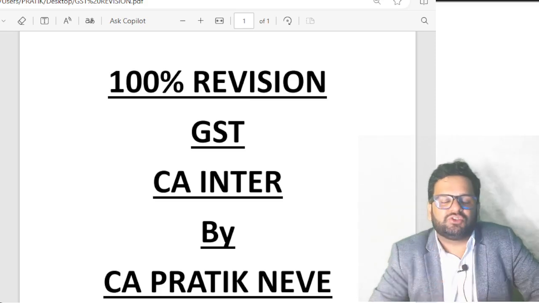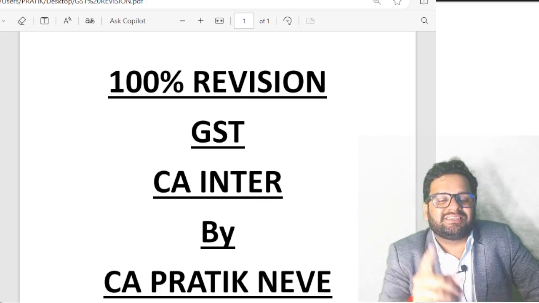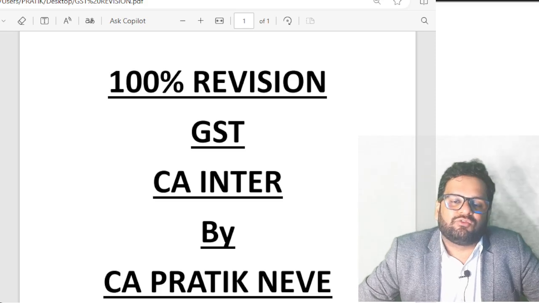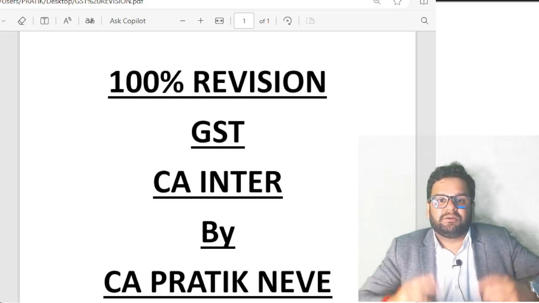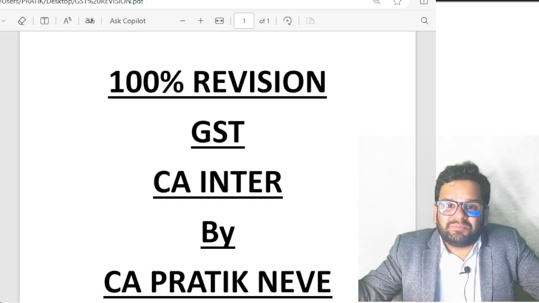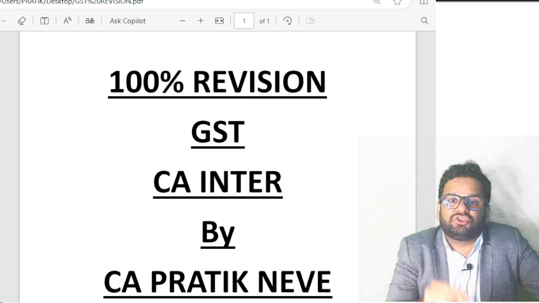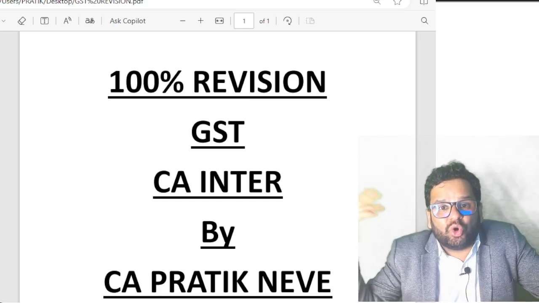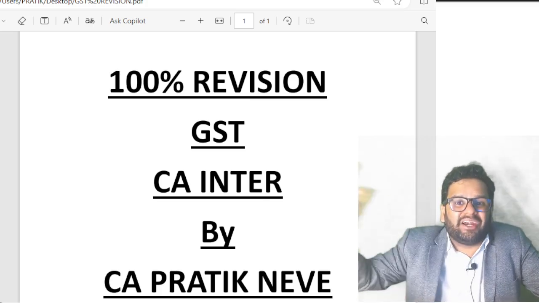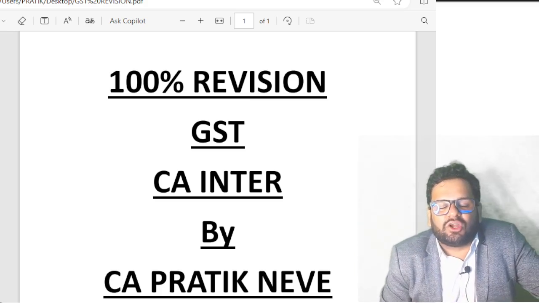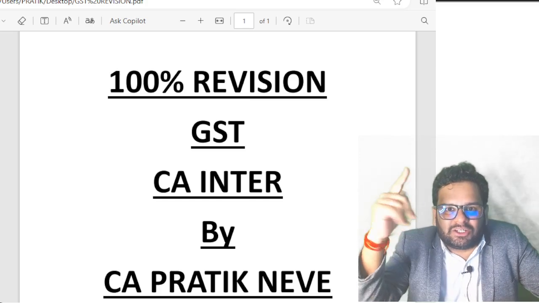But there are two provisos in this. Once this option is exercised, it cannot be withdrawn during the remaining part of the financial year. And secondly, with respect to input tax credit on goods or services availed from one's own distinct person, meaning own branch or own head office having the same PAN, this restriction of 50% does not apply. ITC can be taken to the extent of 100%.